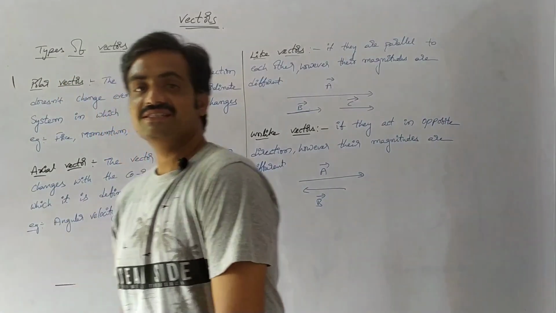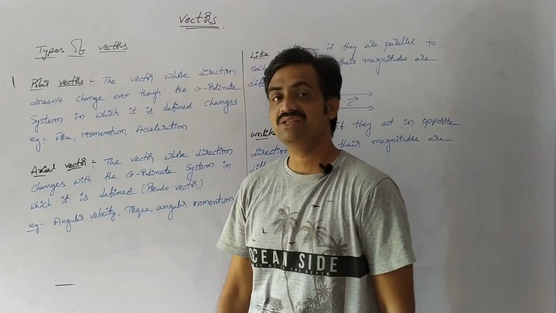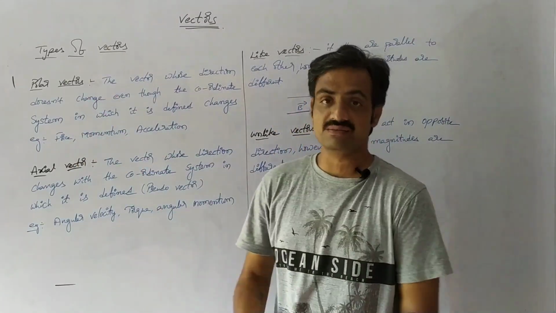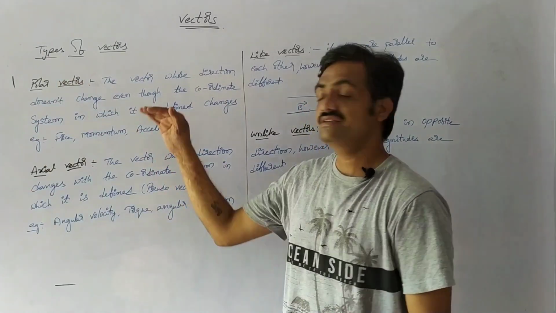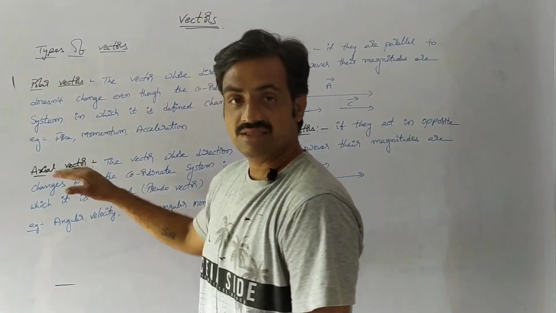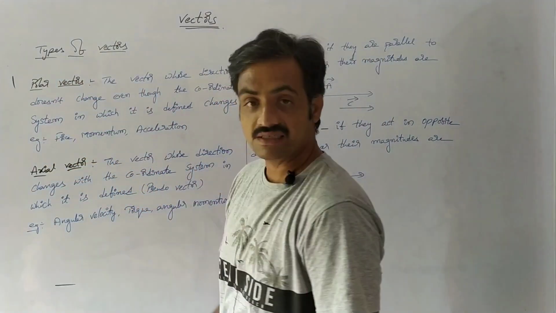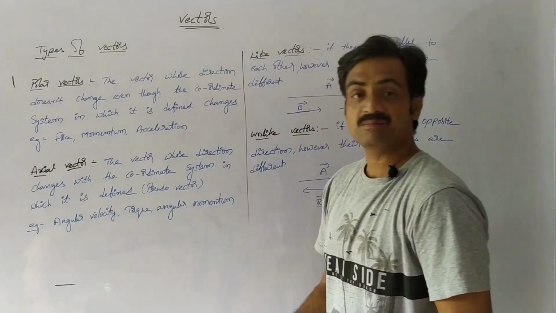Now we are going to discuss types of vectors. There are different types of vectors. First of all, we are going to learn about polar vectors. If we consider any vector such as force or momentum or acceleration, and if we define this vector,